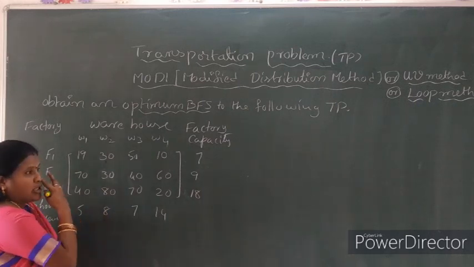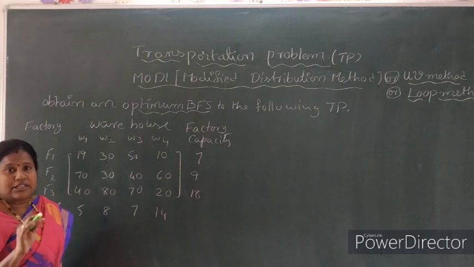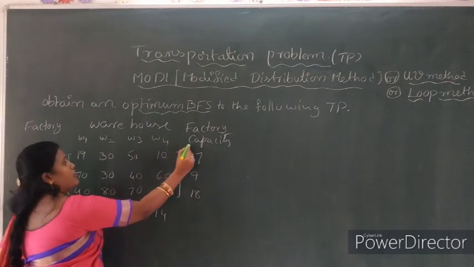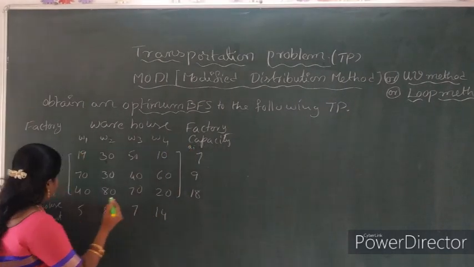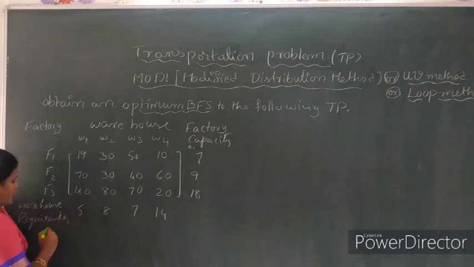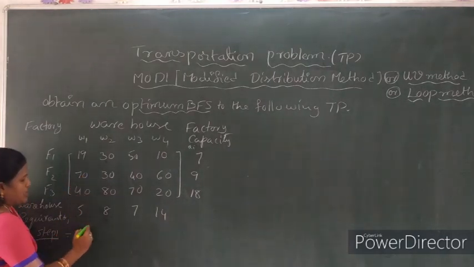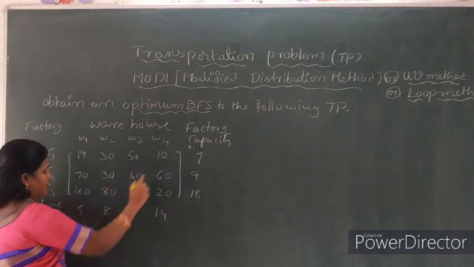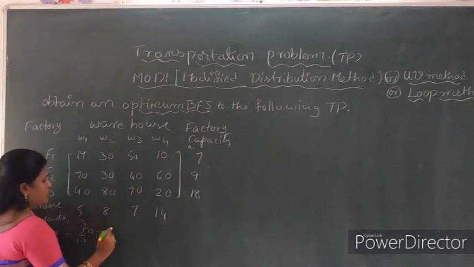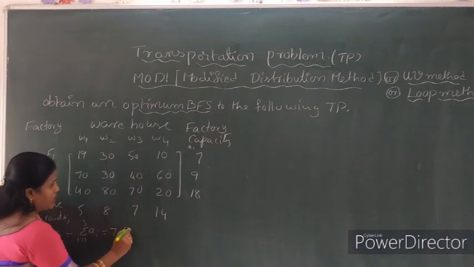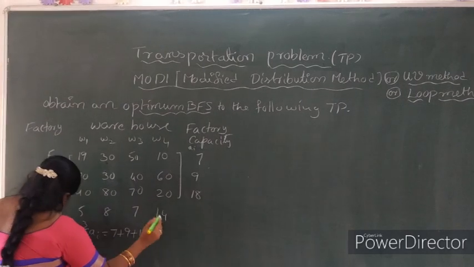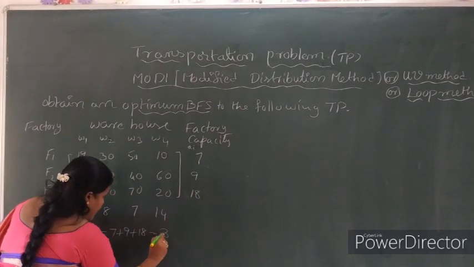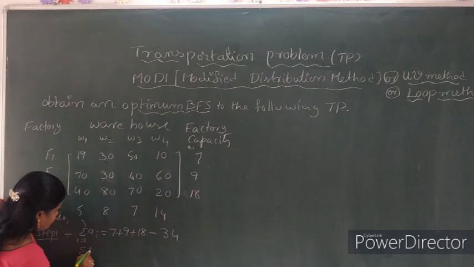So here, to solve, first check whether it is a balanced TP or not. So here we have to take a_i and b_j. Step 1: summation a_i, i equal to 1 to 3. This is the factory capacity, total rows. So here 7 plus 9 plus 18. What is the value here? 34 is the value. Now summation b_j.